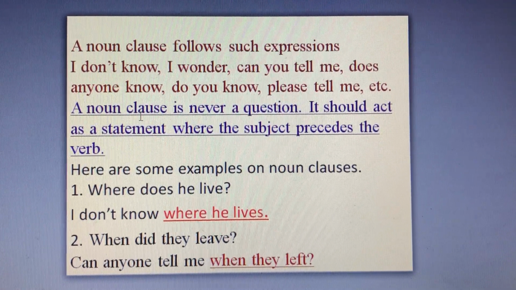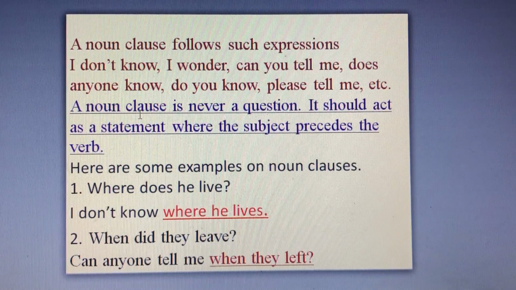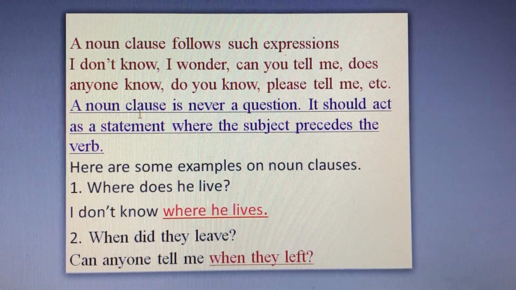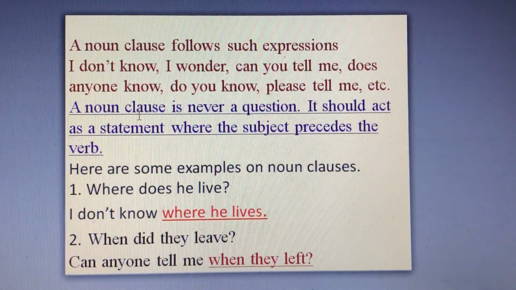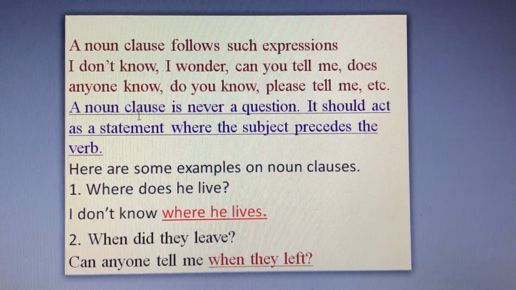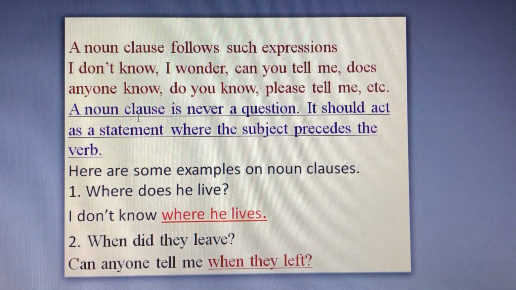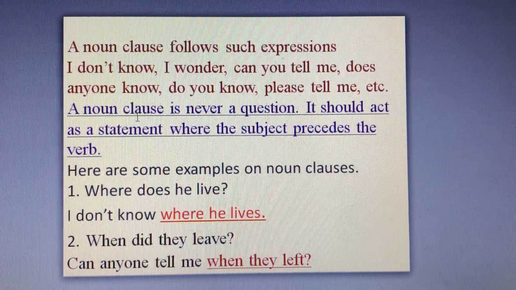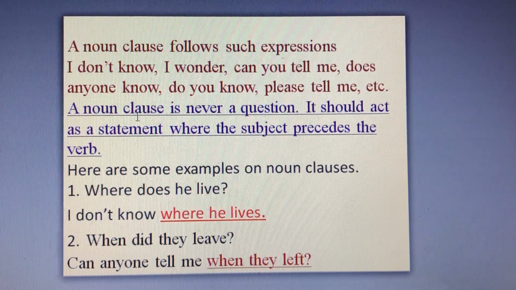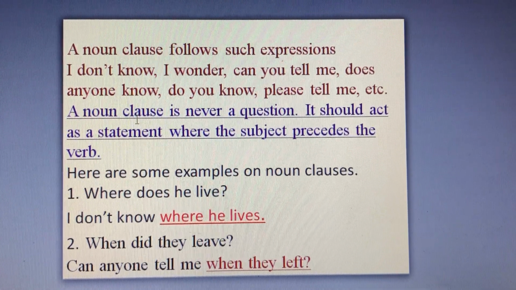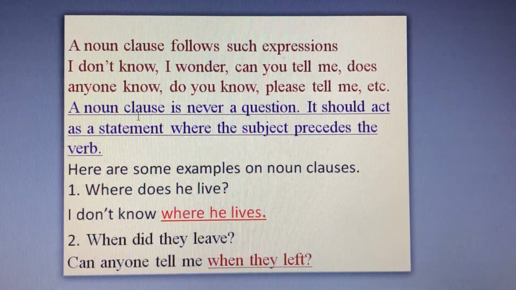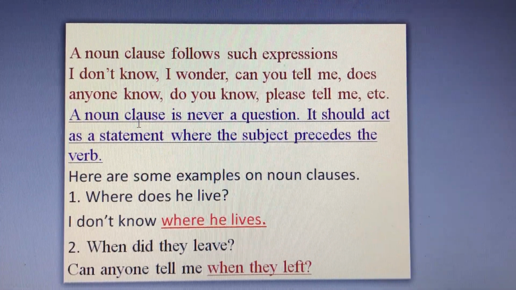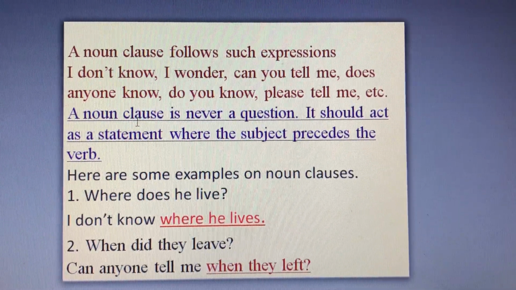Let's change it to a noun clause. I started with I don't know, this expression. I continued with where, which I kept as it is. Since it's a WH word, I omitted does from the noun clause since noun clauses are never questions.